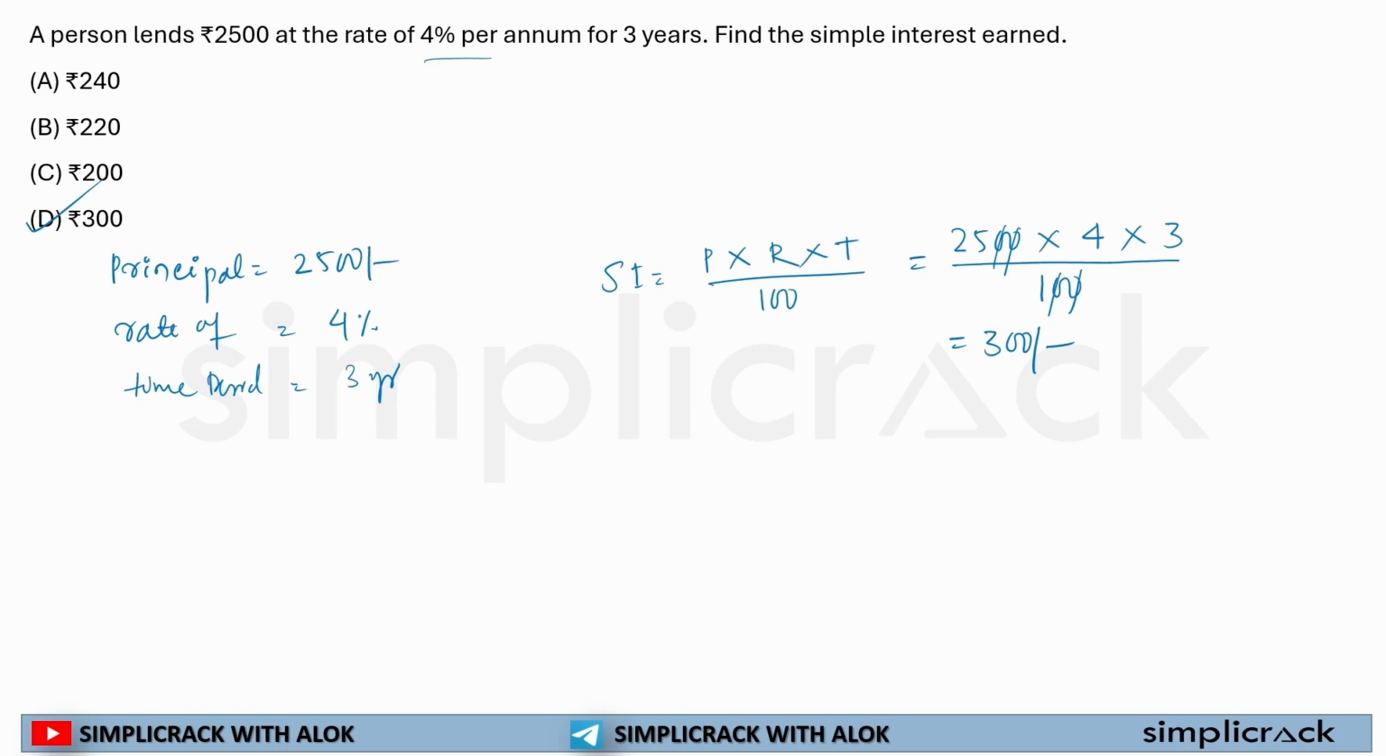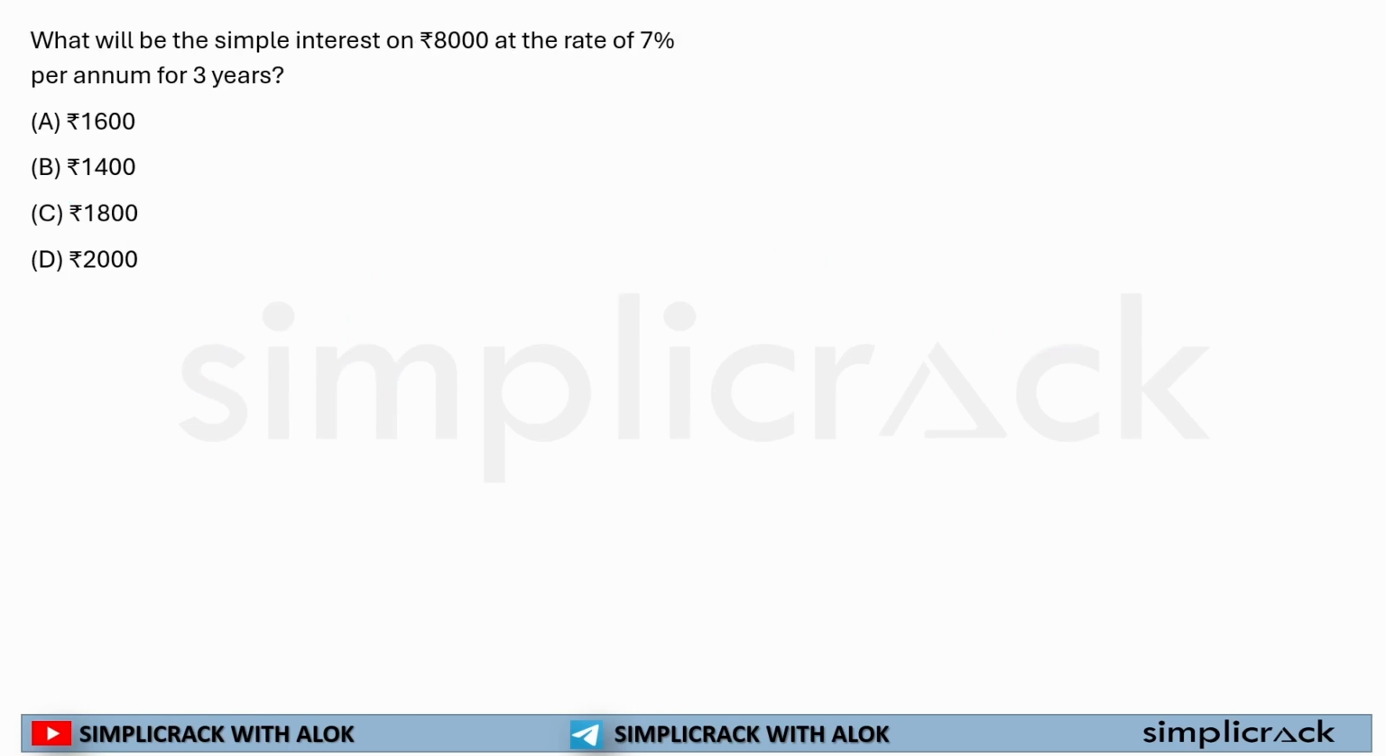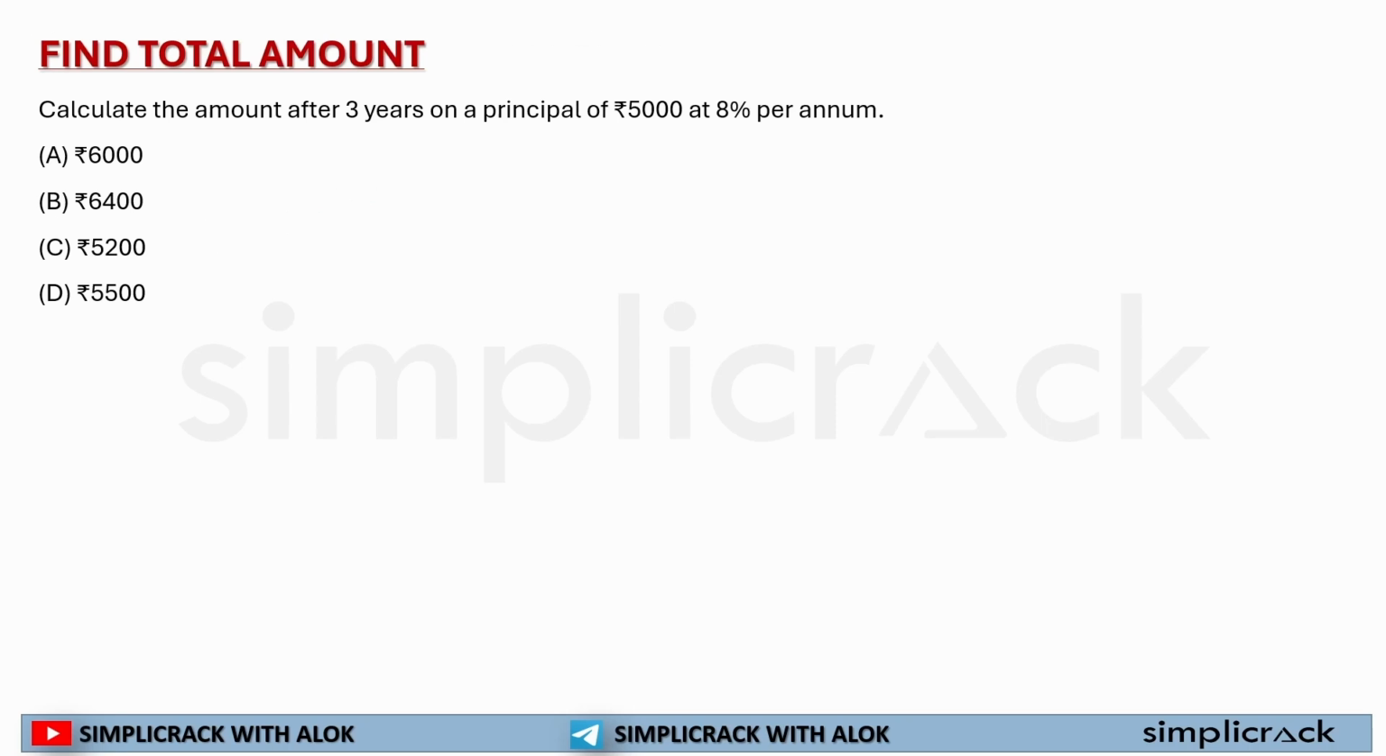Okay, so now we are clear. Let's move to the next question. This is a homework for you and I want this homework to be done immediately and I want your comment as soon as possible. Very simple. Just solve it right now.